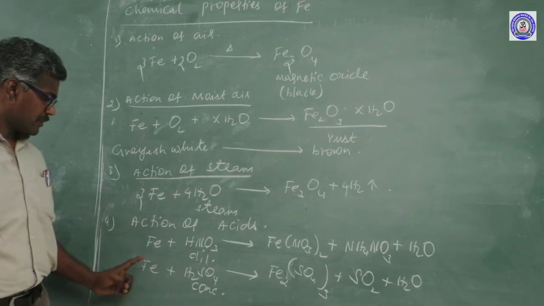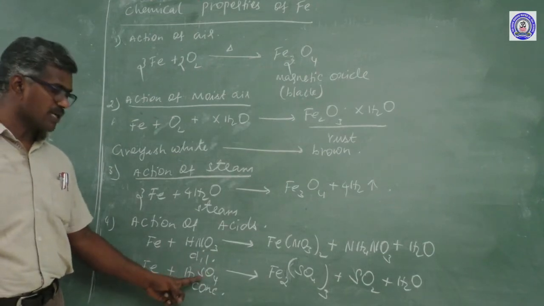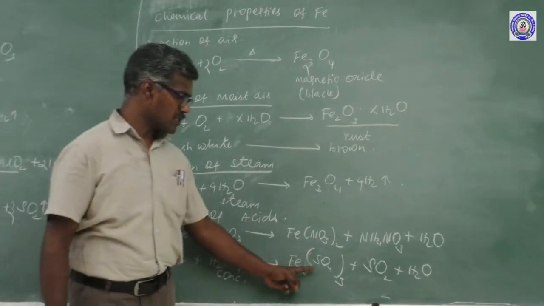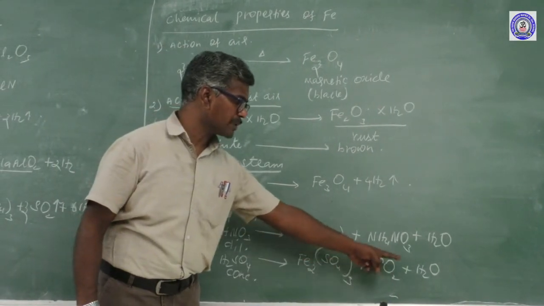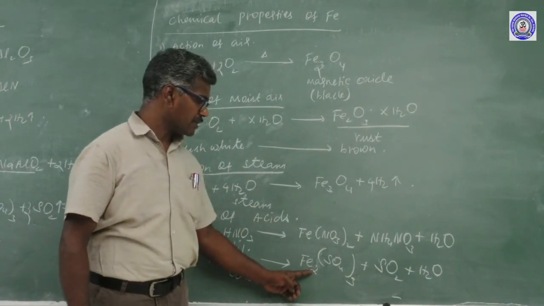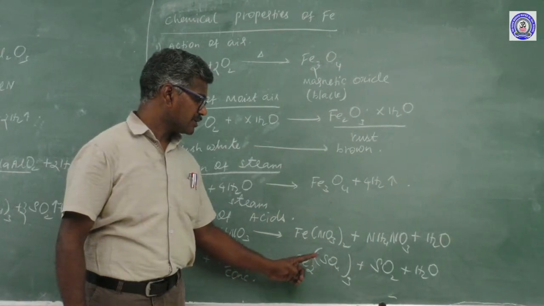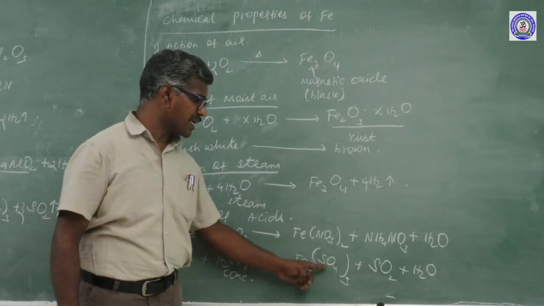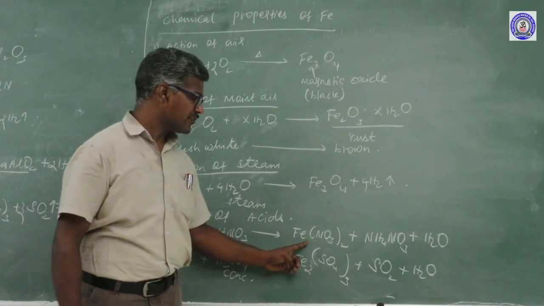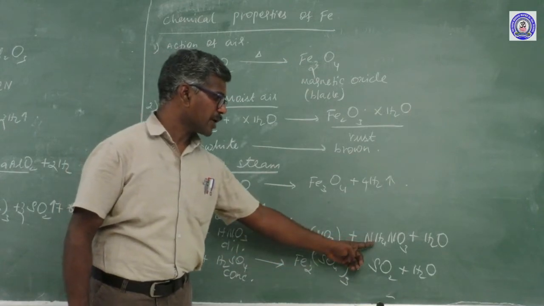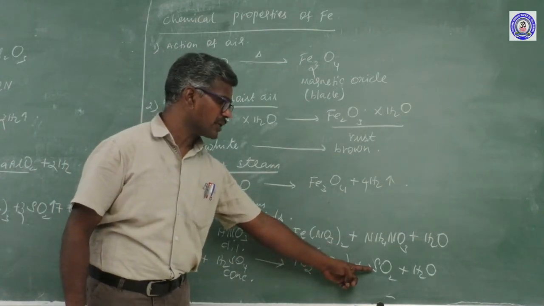For example, metals react with concentrated sulfuric acid to form salt plus SO2 plus water. This salt is named iron(III) sulfate or ferric sulfate. This is named ferrous nitrate. Side product ammonium nitrate, another one is SO2.